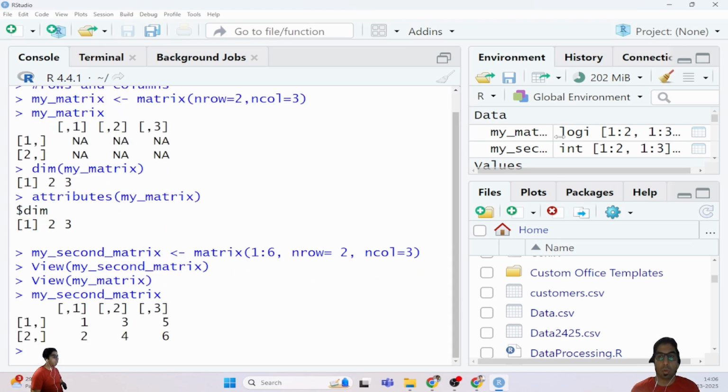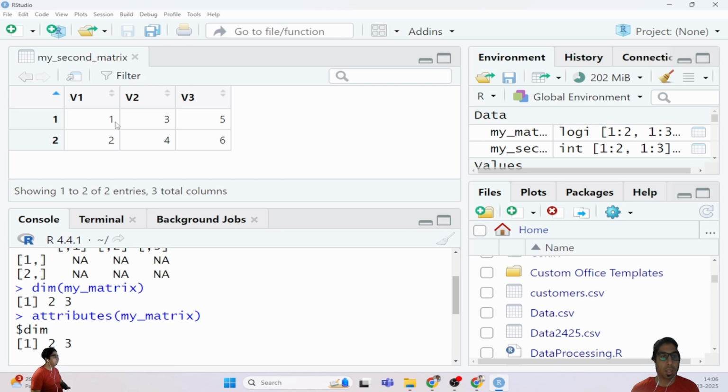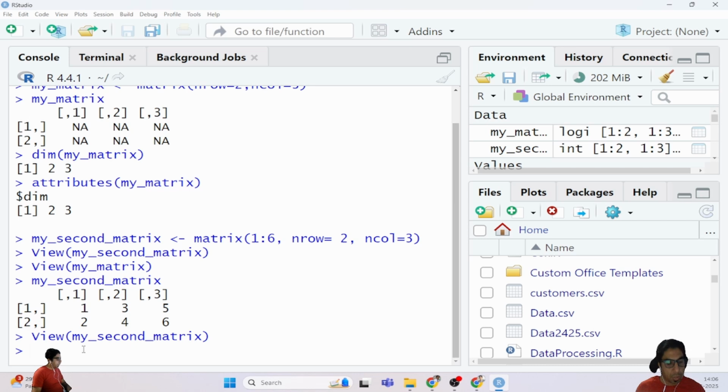Instead of saying view, there is a shortcut by which we can see variable 1, variable 2, variable 3. These are the parameters that we will use in data science, what are the parameters that we have to keep in mind. The 1 and 2 represent the entries, that is the number of rows, and v1 v2 v3 represent the columns. In this case I am just removing it.